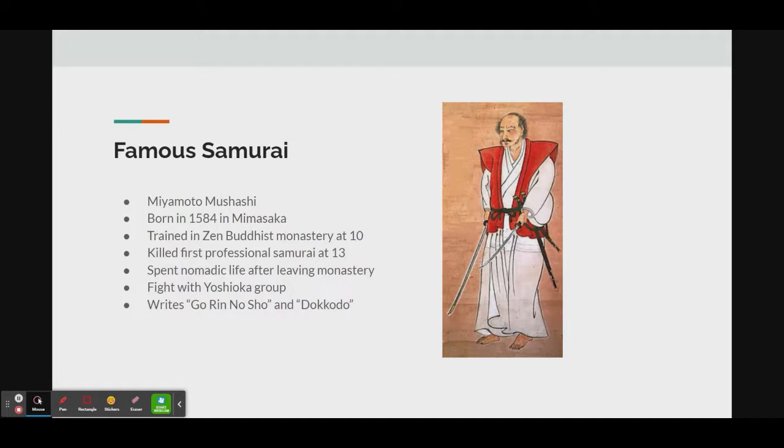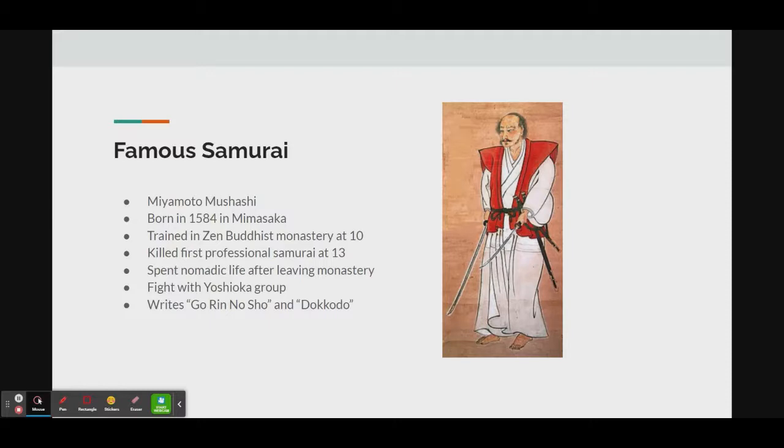An example of one of the most famous samurai in Japanese history is Miyamoto Musashi. He was born in 1584 in the Mimasaka province of Japan, and after his parents died when he was 10, he moved to a Zen Buddhist monastery where he trained. At 13, he had his first duel and killed a professional samurai with only a wooden sword, while the other samurai had a real katana.